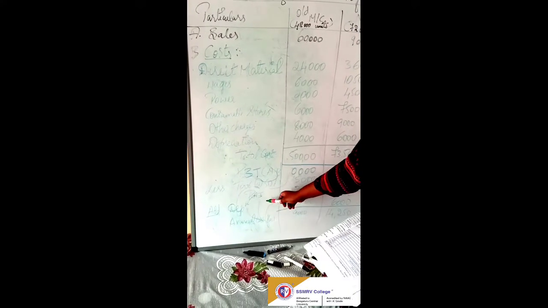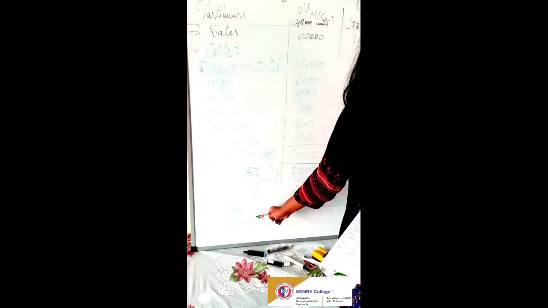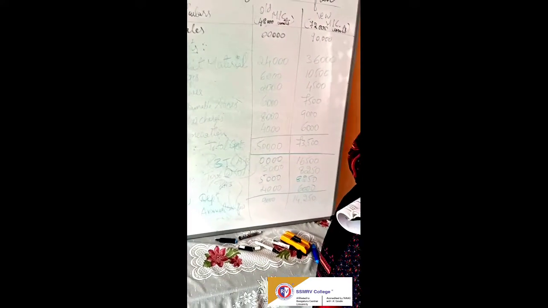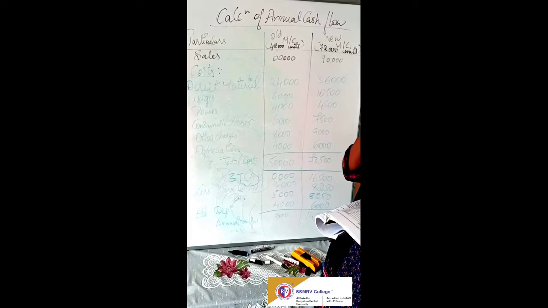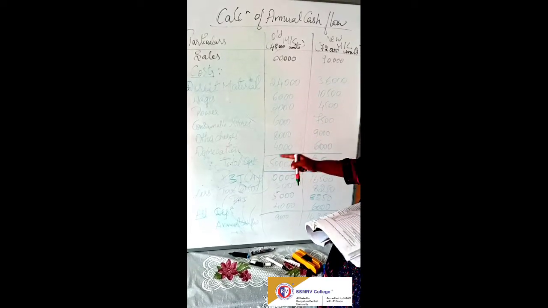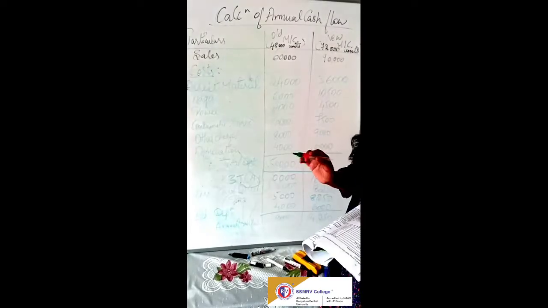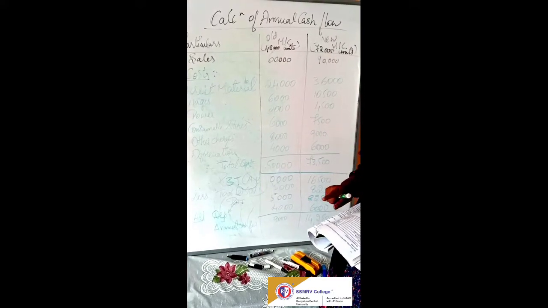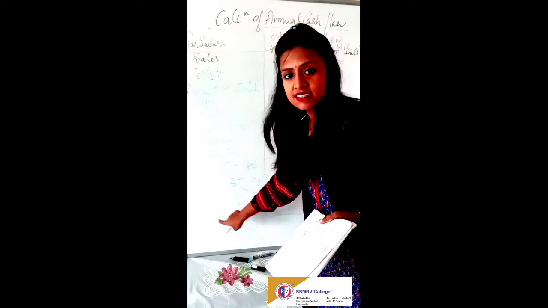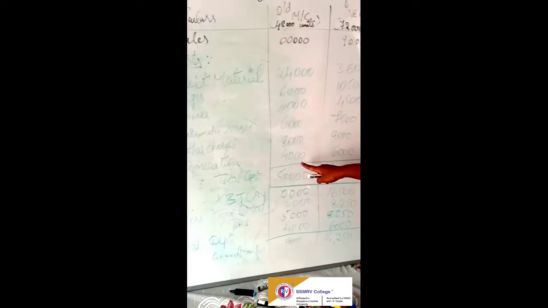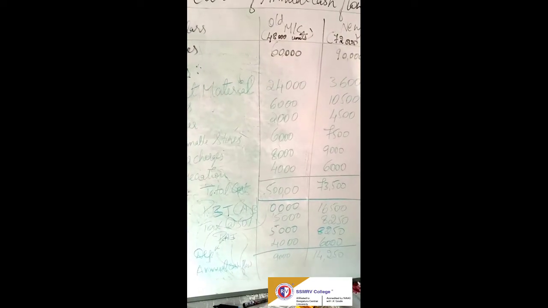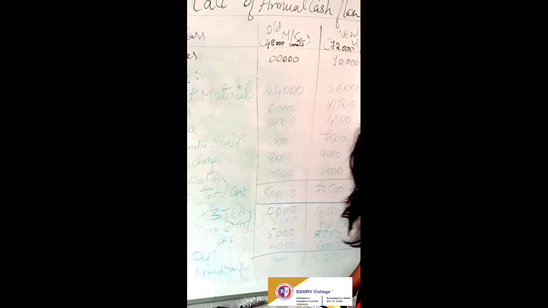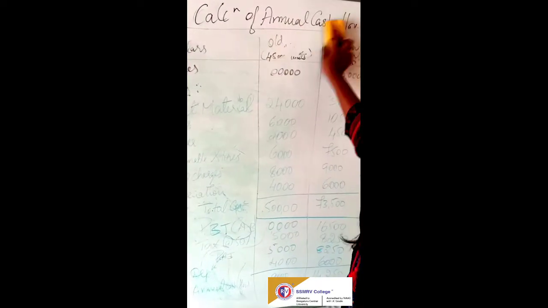Now to this we have to add depreciation. You all know that for payback period, the depreciation should be added to profit after tax. If the depreciation is not deducted, then you can directly take it. Otherwise you have to deduct like this and add the depreciation. So depreciation we have already calculated. You have to add 4,000 and 6,000. Now you will be getting the annual cash flow. I will be showing you how to calculate payback period.